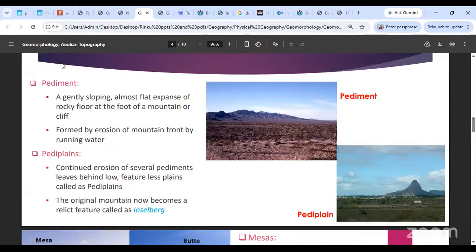I'll show you. I'll just explain what a monadnock is. I'll write down a monadnock and then uske baad. Okay, this is what it is. So inselbergs, that residual smaller hill in a dry or semi-arid or arid region, is called an inselberg. And the same thing, if you find in a temperate or a humid region, you call that a monadnock. It is named after a mountain called Mount Monadnock in the US.